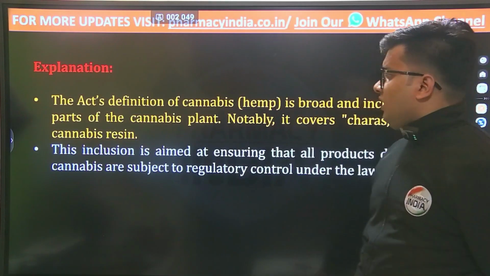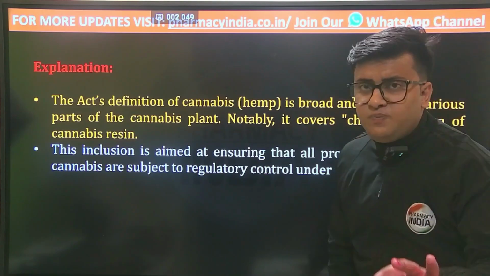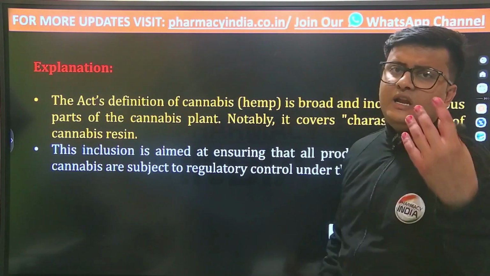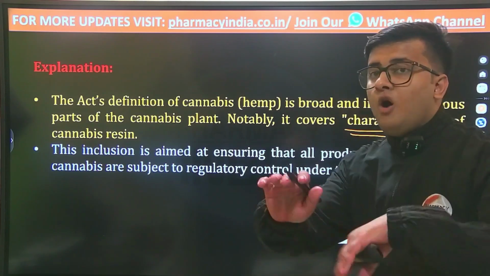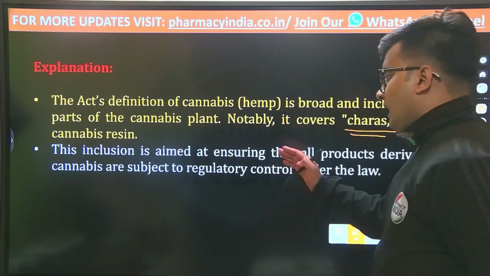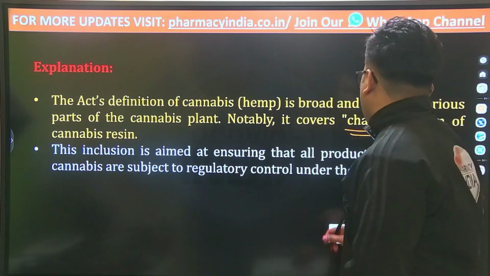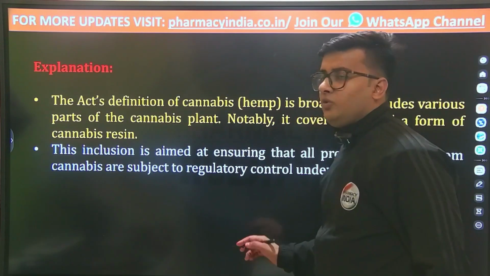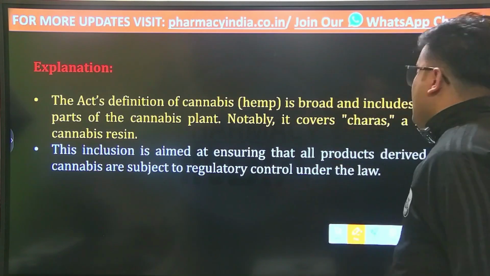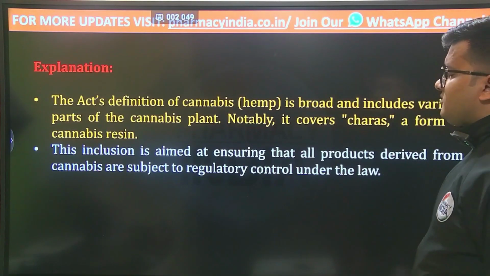The Act defines cannabis hemp broadly and includes various parts of the cannabis plant, not only leaves or the stem. It covers charas, a form of cannabis resin. This inclusion aims to ensure all products derived from the cannabis plant are subject to regulatory control under the Narcotic Drugs and Psychotropic Substances Act.